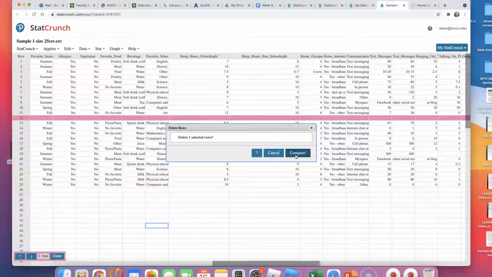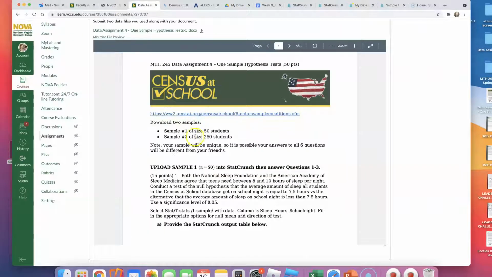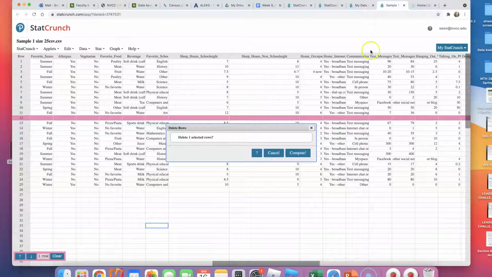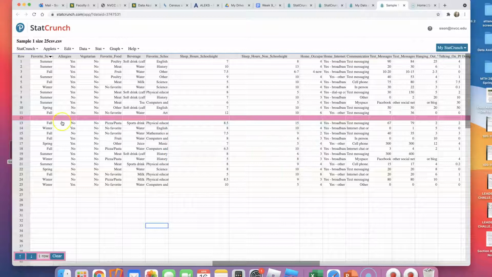So instead of 25, hold on a second, did I download the wrong sample size? You know what I'm thinking, right? If I delete him, I only have a size of 24. I don't like the sample size. I made a mistake. Oh crap, I needed 50 students and I was here working with 24 students. So I need to start over again. I'm gonna stop recording for a second and I will come right back.